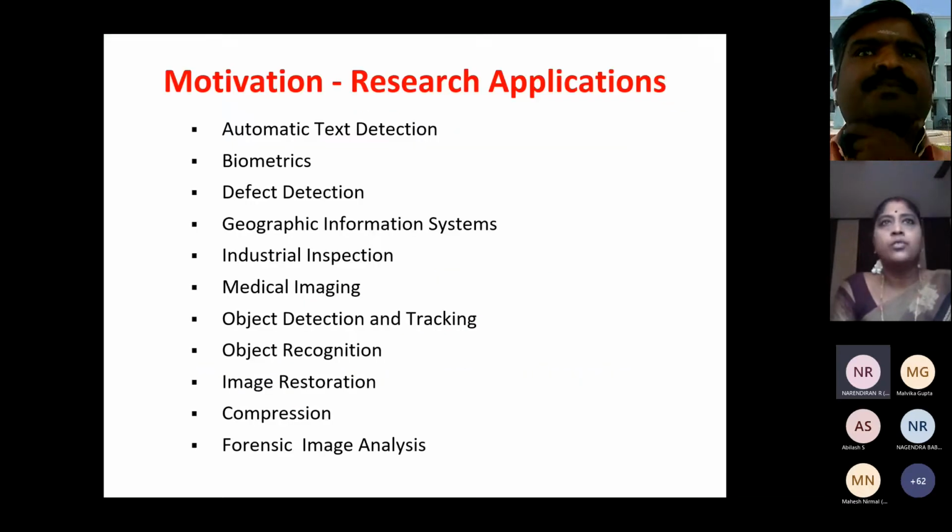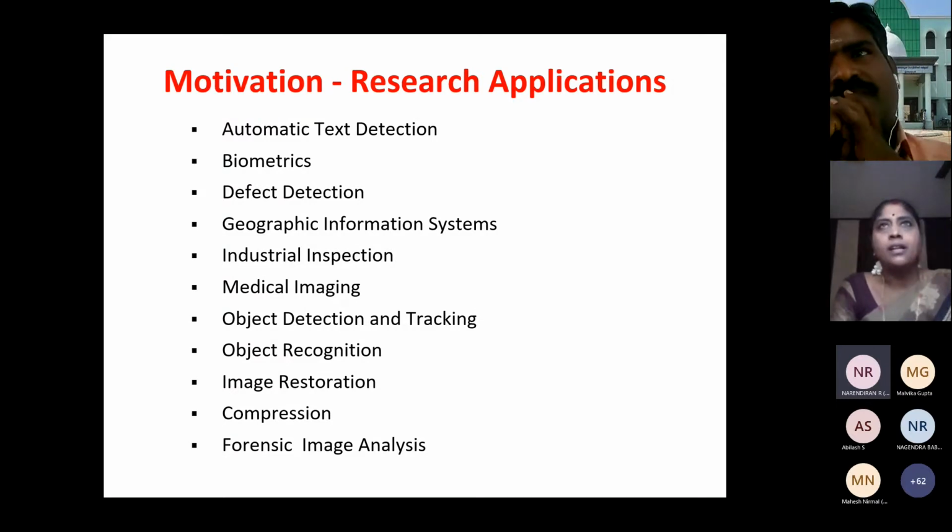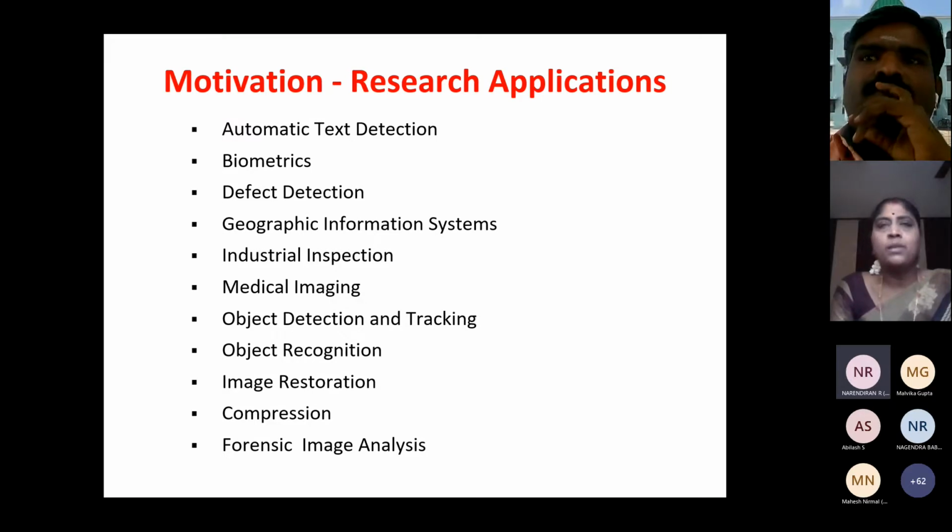Now, this is the motivation for why we want to learn image processing. Today we have AI, machine learning, speech, everything currently being experimented with in a very great volume by researchers.